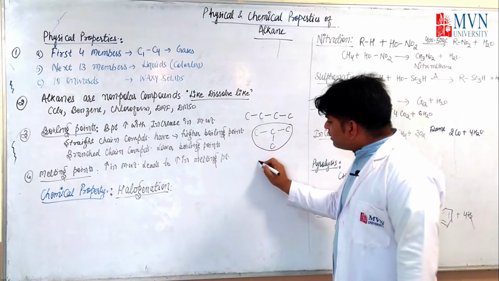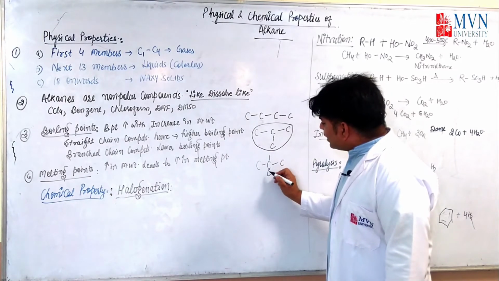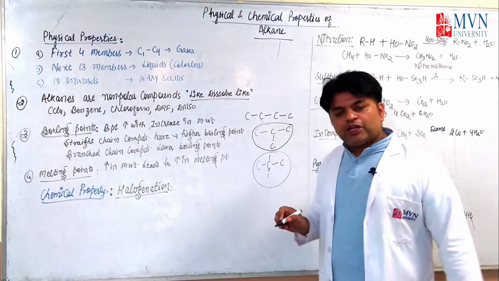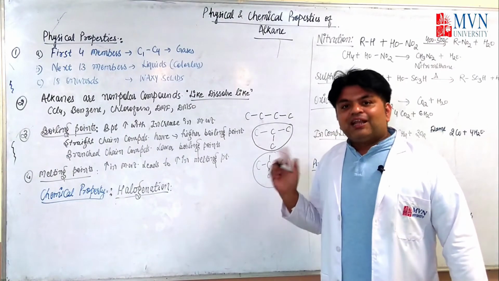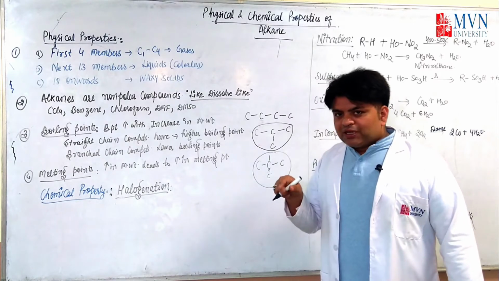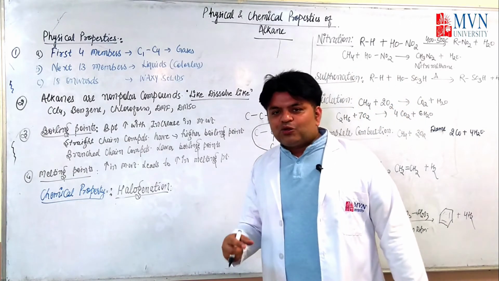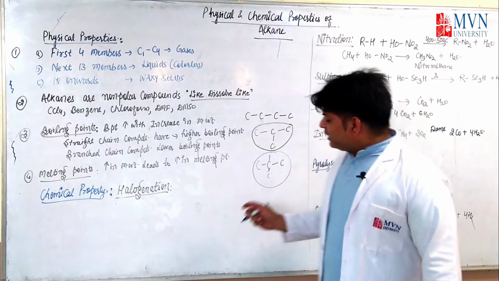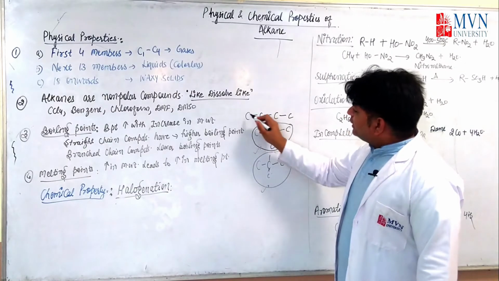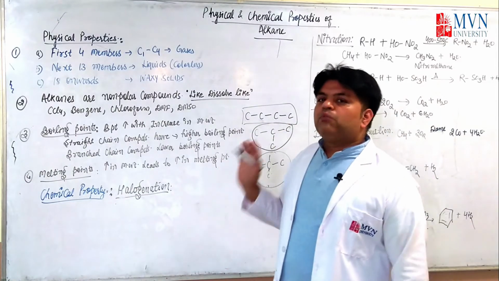Again, you see one more example. This is again one more branching, and it has a more spherical shape. More spherical shape means lesser will be its boiling point, because it will tend to acquire a spherical shape, and spherical shape means less energy is required to break the bond. That's why the boiling point will be lesser in this case, then it will increase here, and it will be more in the case of the straight chain compound. So this is about boiling point.